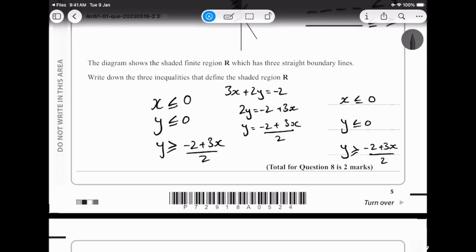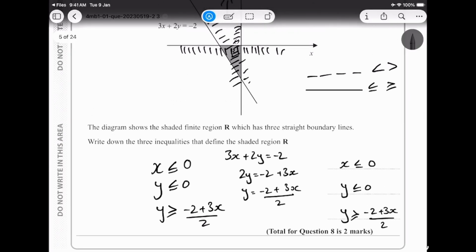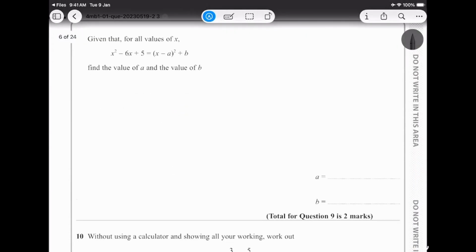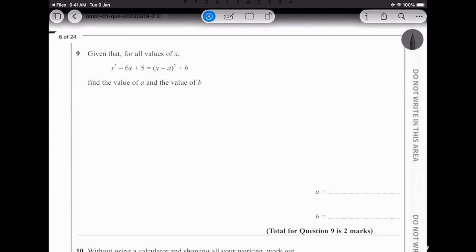Me personally, I like to convert it to y, so I know where the values are going for the y. I would highly recommend you all to do that as well. Okay, because that's the thing about these small marks. If you get them right at a bigger scale, it's a lot of marks. So don't lose marks for these kinds of things.